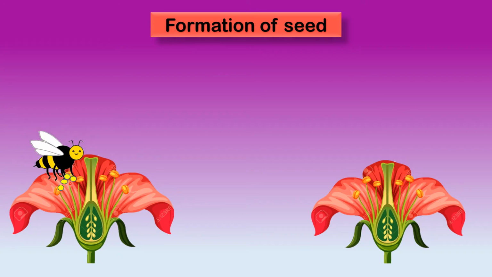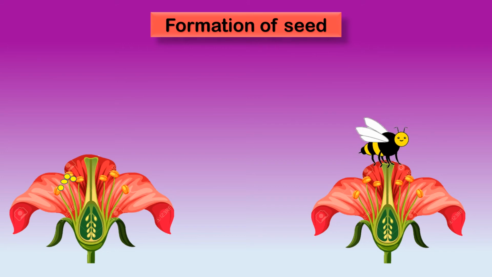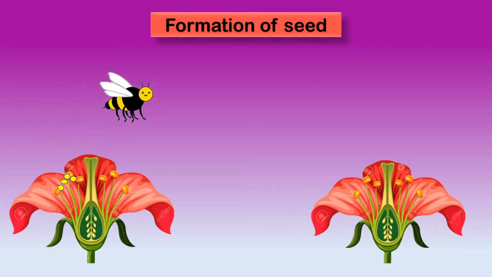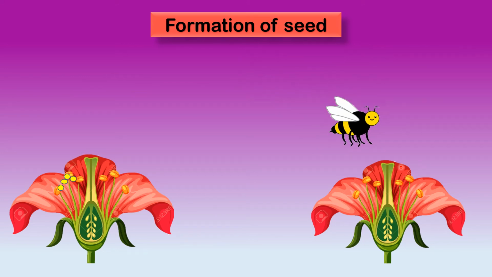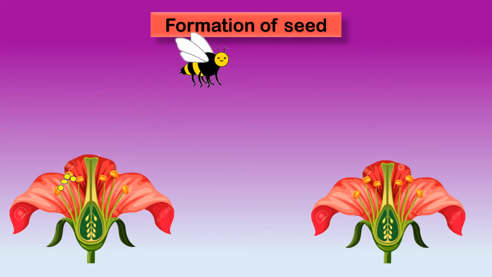Now, what will the honeybee do? When honeybees sit on a flower to suck nectar for honey, the pollen grains stick to its leg. When it flies to another flower, the pollen grains sticking to its leg will drop on the other flower.